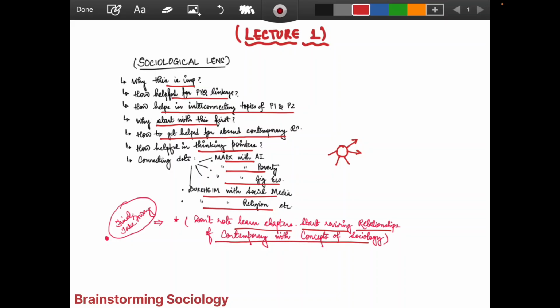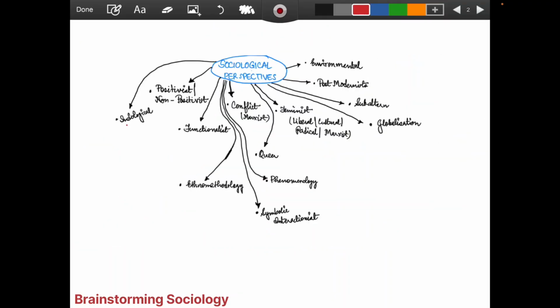So let's begin from the overall sociological perspectives. Let's start with a brief overview of these perspectives. First, we can have Indological, where we talk about the Indian lens. Next, we can talk about positivist or non-positivist. Then we can talk about functionalist. We can have an overview of ethnomethodology, symbolic interactionism, phenomenology, queer, conflict, Marxist, feminist.